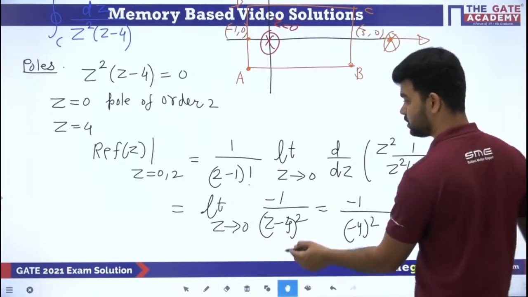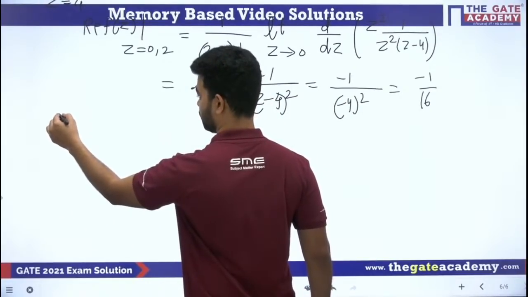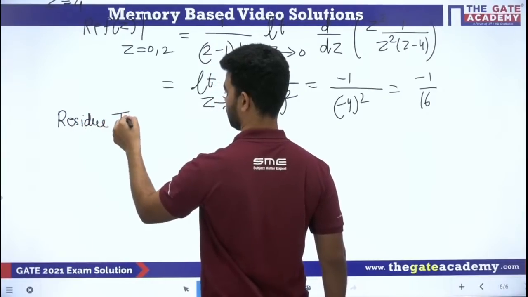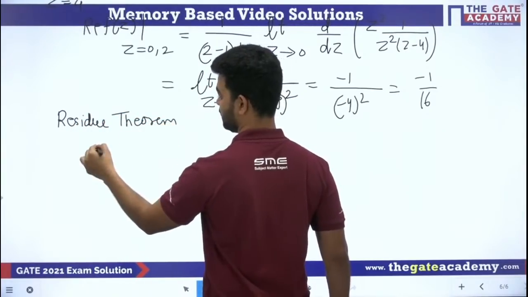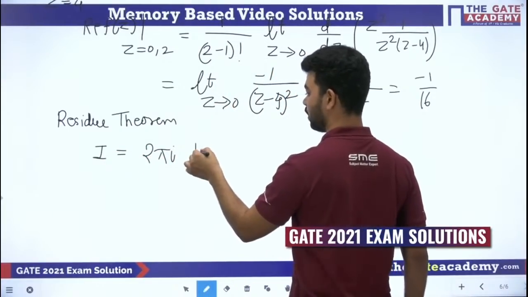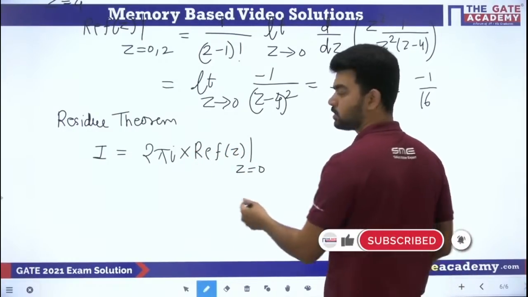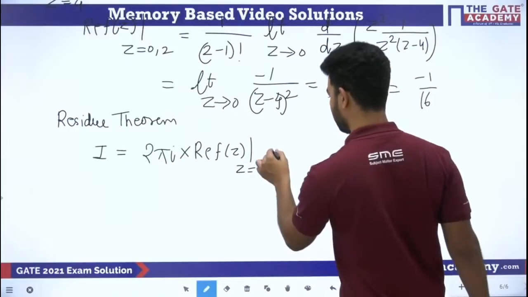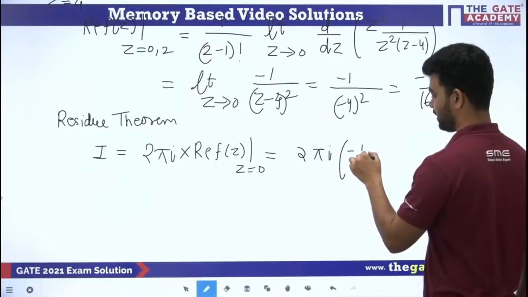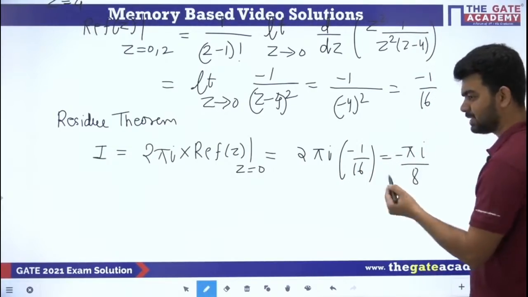Now using Cauchy's integral theorem, the residue theorem of integration, what does it say? It says that whatever integration you are doing should be equal to 2 pi I into the residue of the function at Z equal to 0. Or the sum of the residues, but only one pole is there inside the region, so only one residue will be taken. So pi I into -1 by 16, which is minus pi I by 8, and this is given in the options.